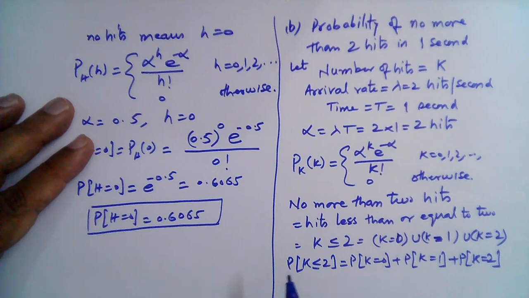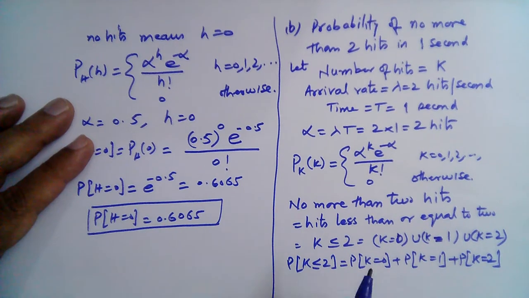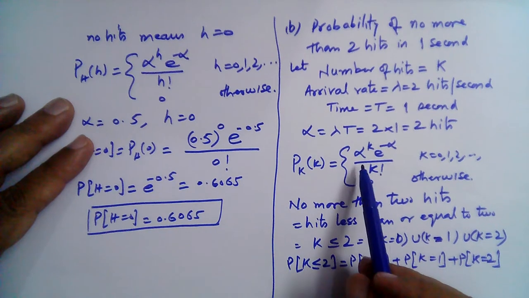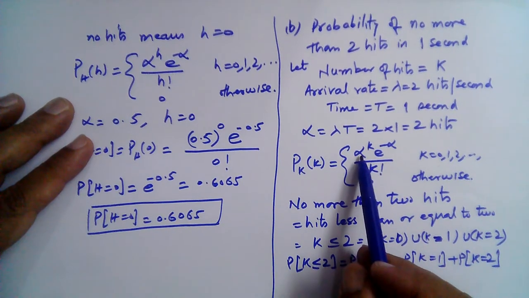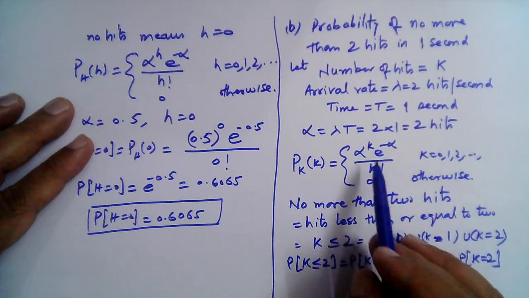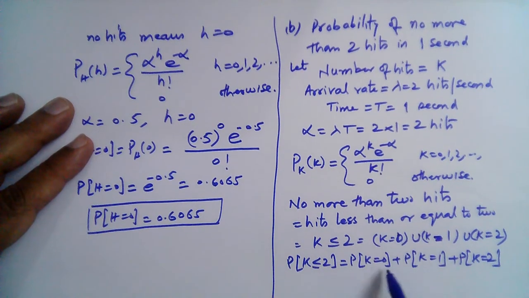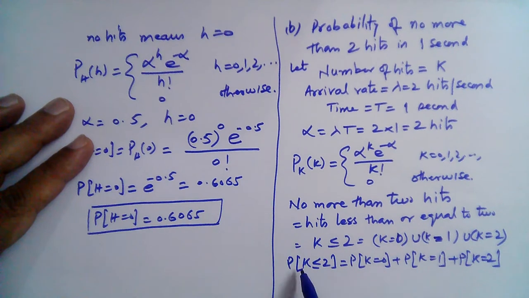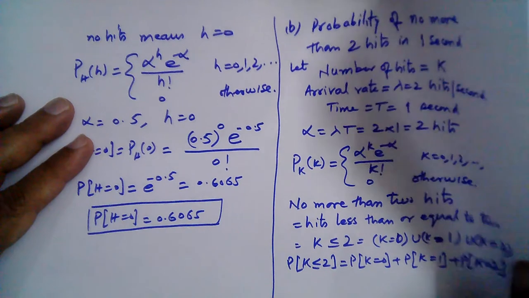So we can put in the value here. We have already found the value of alpha to be 2. For each case we can put in the value of k and find these three probabilities and sum them to find the probability that k is less than or equal to 2.